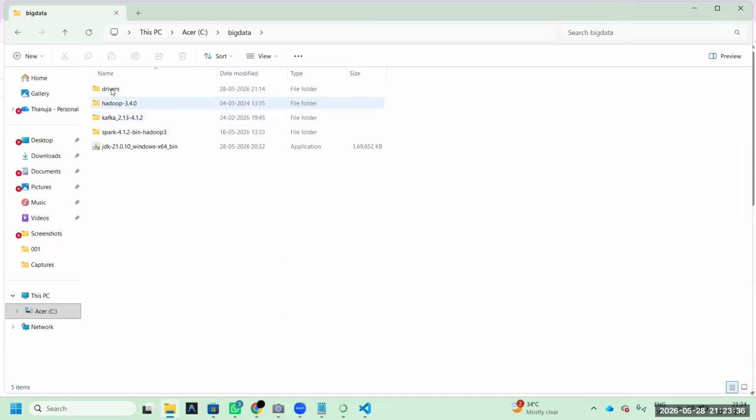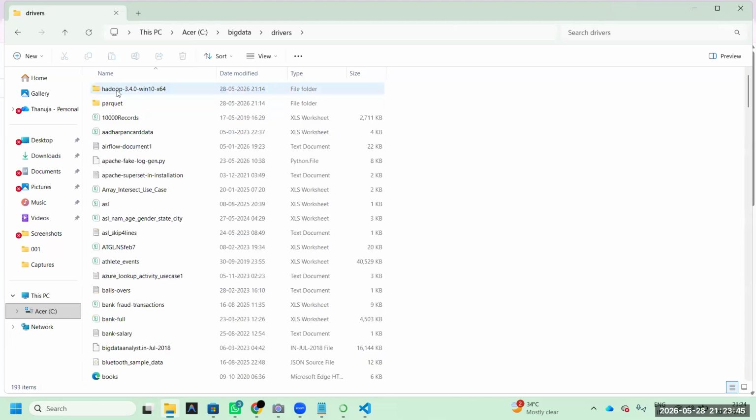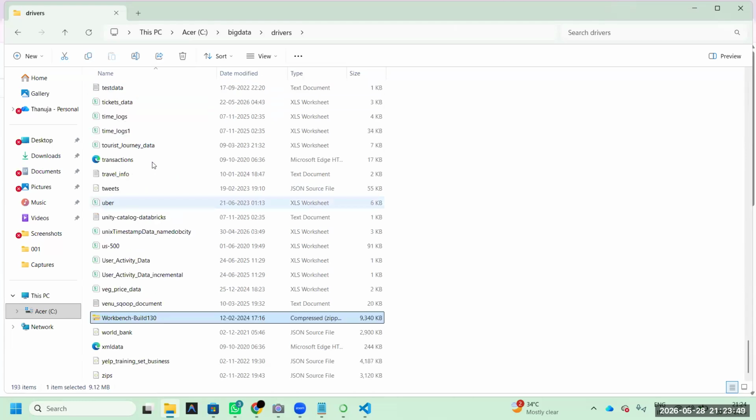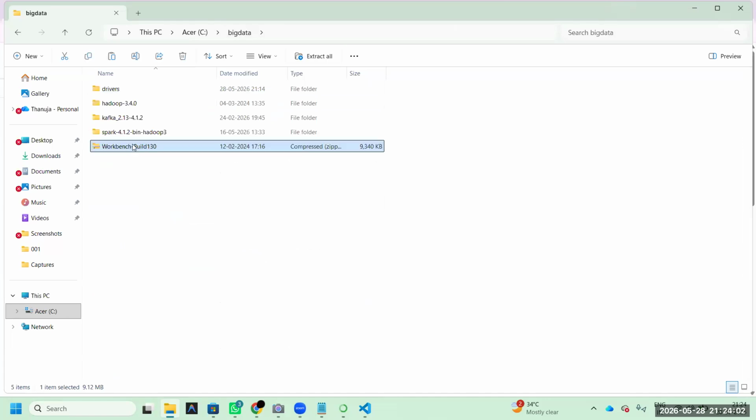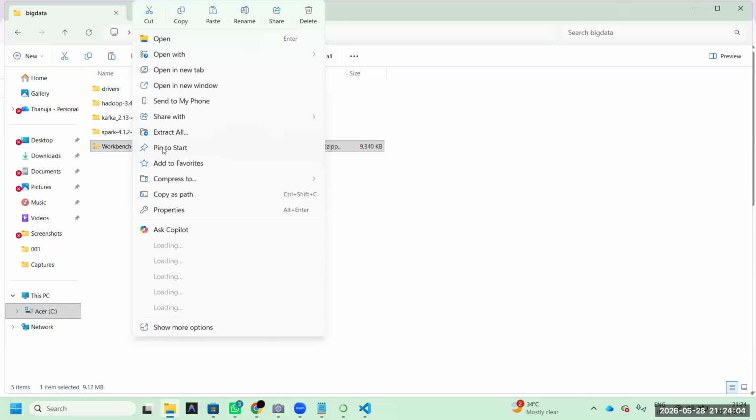And one more here, this you already installed, so not required. Next, these are drivers. In the drivers, I'm mentioning this workbench. Copy that workbench and paste here. Why? This is used to connect Oracle, MySQL, MS SQL, or any other database.